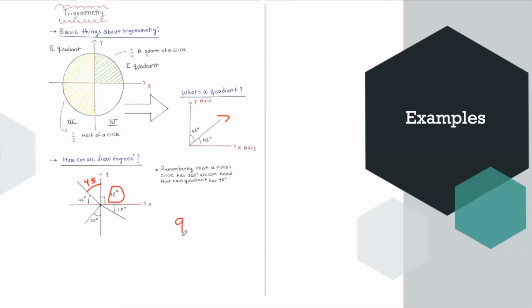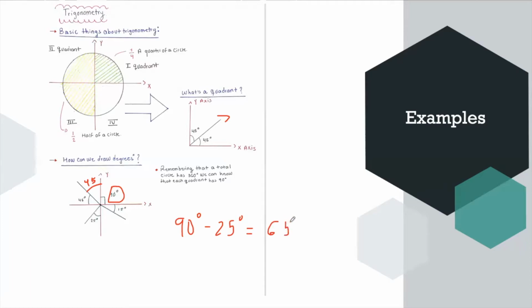knowing that a quadrant has 90 degrees, and we say that we have 25 degrees, how much do we need to complete all those degrees in the quadrant? So 90 minus 25 is going to be 65.